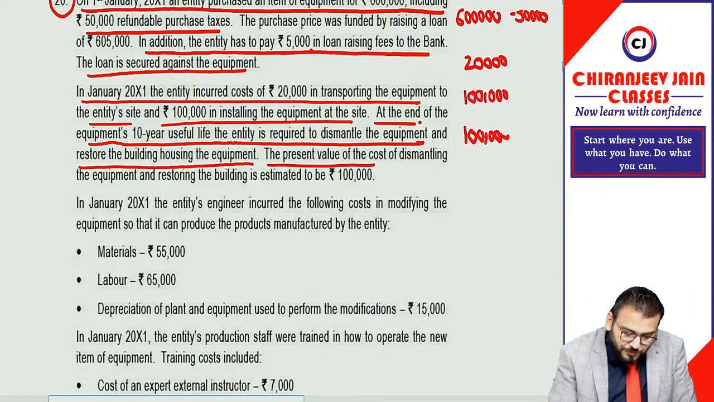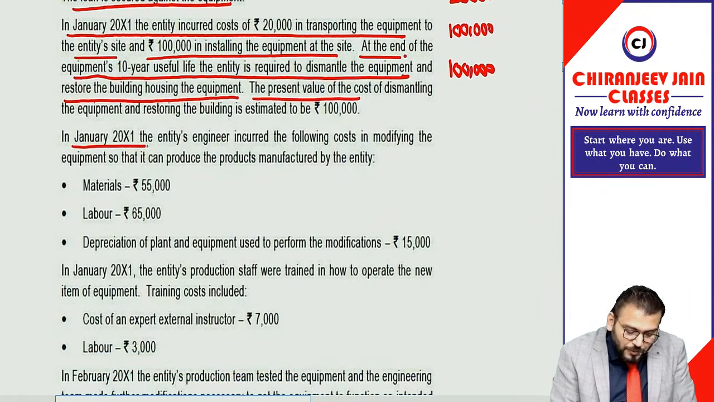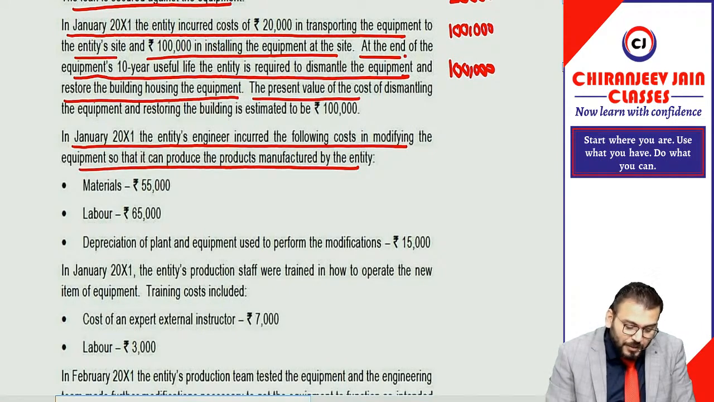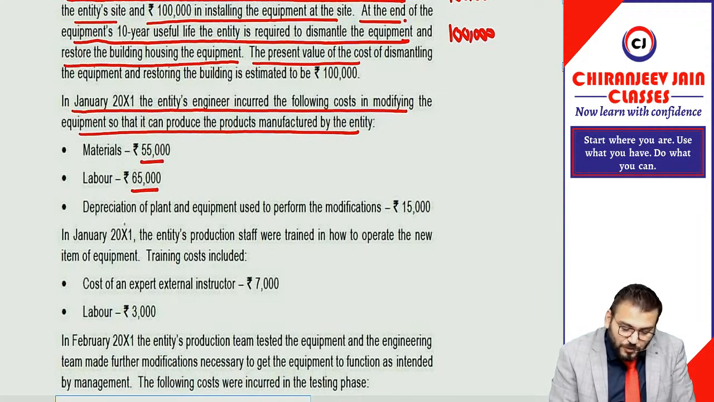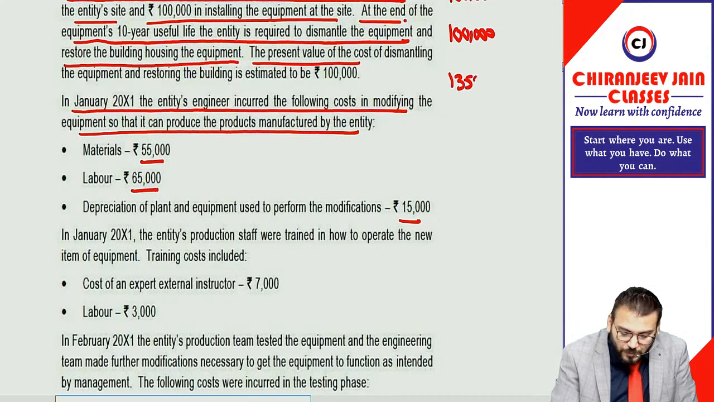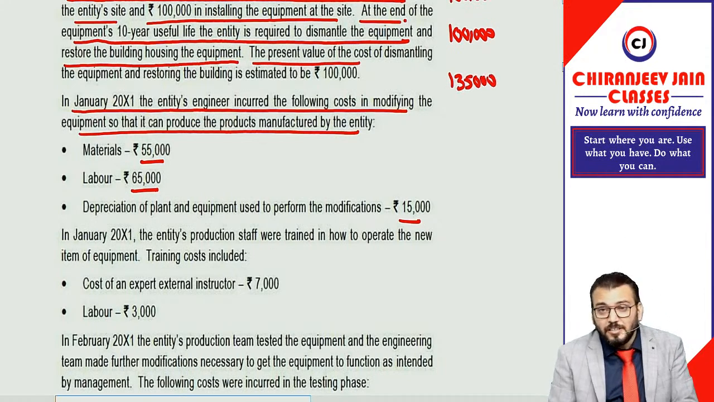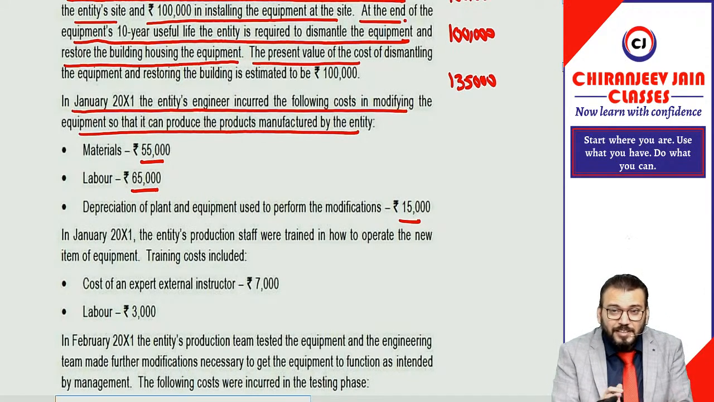Yes, sir. In Jan 2001, the entity's engineers incurred foreign costs in modifying the equipment so that it can produce the product manufactured by the entity. So the modification cost will be capitalized: 55,000 plus 65,000 plus depreciation of 15,000. So this will also be capitalized. 1,35,000 will be capitalized because this is incurred to bring the asset to its working condition.